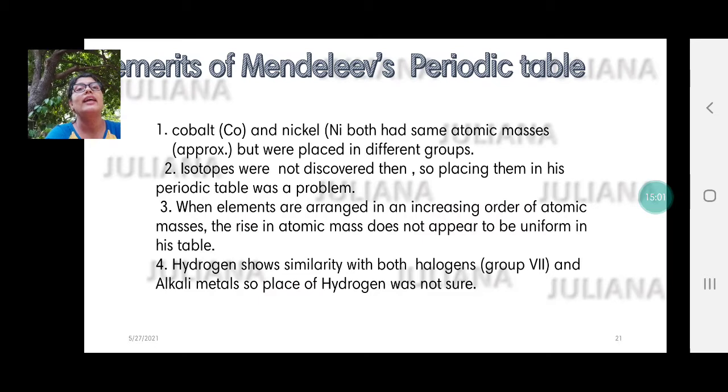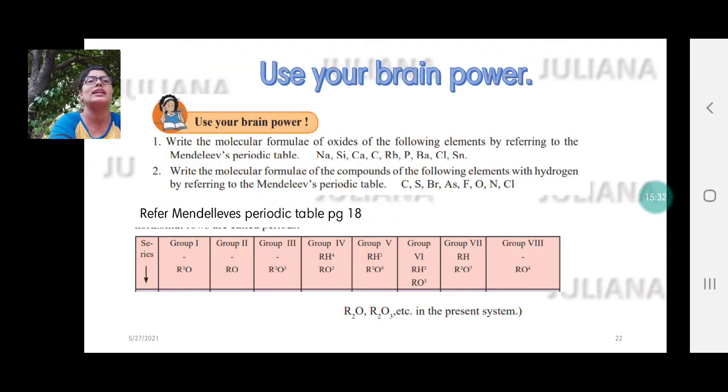Then hydrogen shows similar properties to halogens, that is of group 7, and also the alkali metals of group 1. So the place of hydrogen was not very sure in Mendeleev's periodic table. These were some of the demerits. However, many scientists were baffled by the way he handled all these 63 elements, and they were astonished by his periodic table, and they all immediately accepted it.